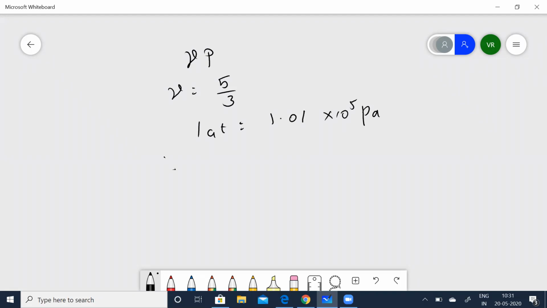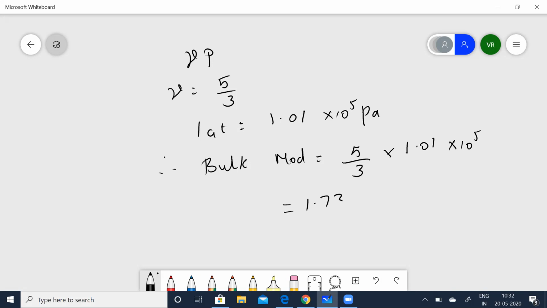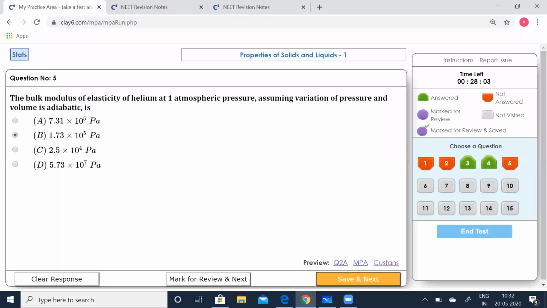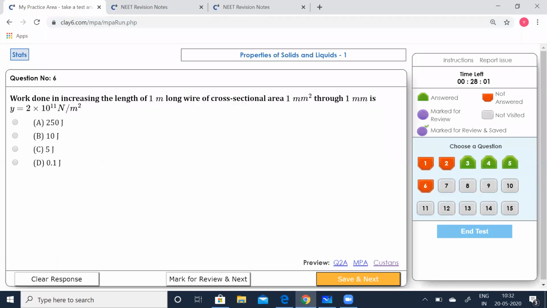So we can simply substitute in the bulk modulus formula. 5 by 3 times 1.01 into 10 to the power of 5 is nothing but 1.73 into 10 to the power of 5. Let's see which option is correct. Option B. Save that, go to the next.